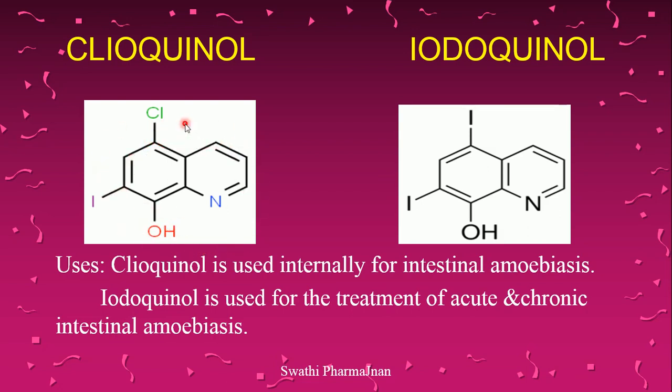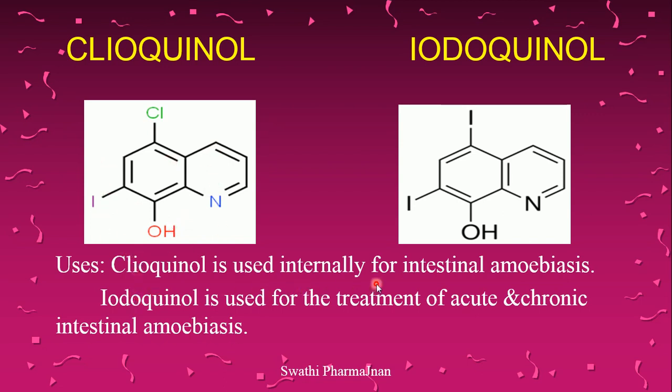8-hydroxyquinoline is the basic nucleus present in both cleoquinol and iodoquinol. Here the clues for you: quin indicates quinoline, ol indicates hydroxy group, Cl indicates a chloro group is present at 5th position, IO indicates an iodine group is present at 7th position. That is the structure of cleoquinol. In case of iodoquinol, Di indicates 2, IO indicates iodine. 2 iodine groups are present at 5th and 7th position. The basic nucleus is same for both iodoquinol and cleoquinol.